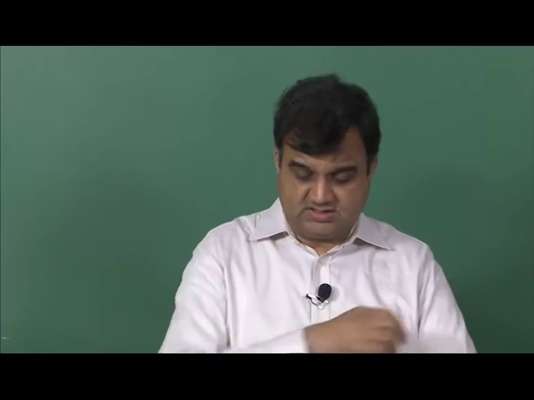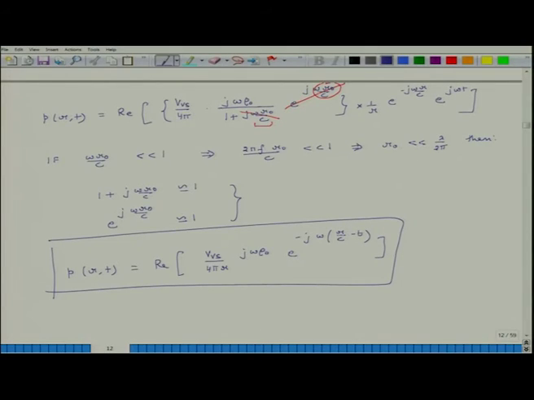So, if that is the case, then I can consider this thing as kind of a point object, and in this case I can say that pressure is directly proportional to the volume velocity of the source, and of course, it is inversely proportional to the distance, which is r, times j omega rho naught times e to the power of minus j omega r over c minus t. So, this is where volume velocity comes in,